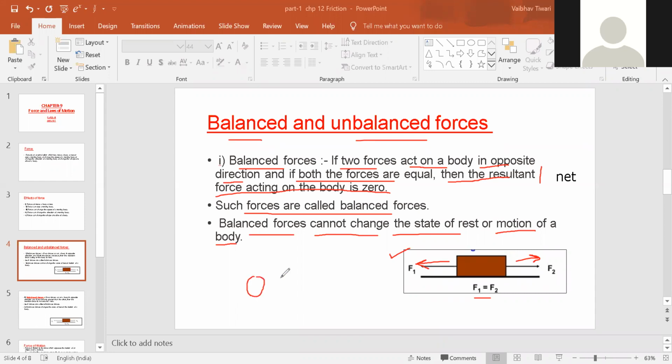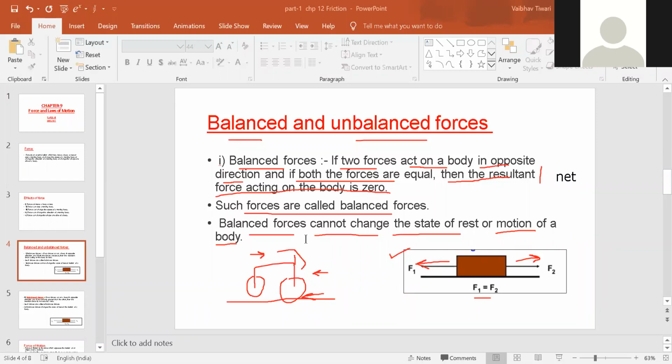say that you are riding a cycle on a road, and the force applied by you is equal to the force applied by the friction due to the road and the air, then your speed is going to be the same.